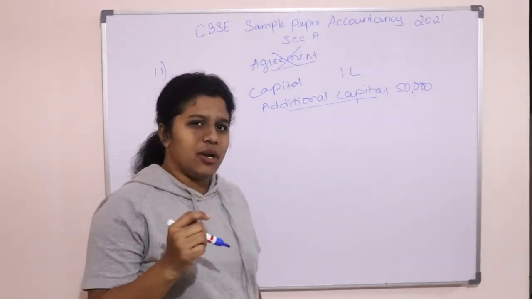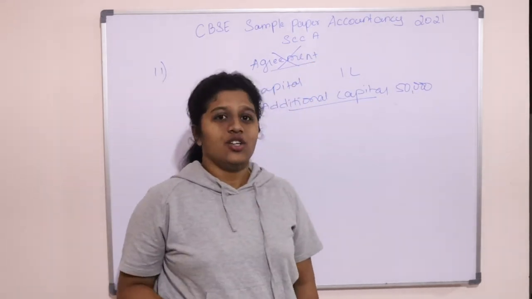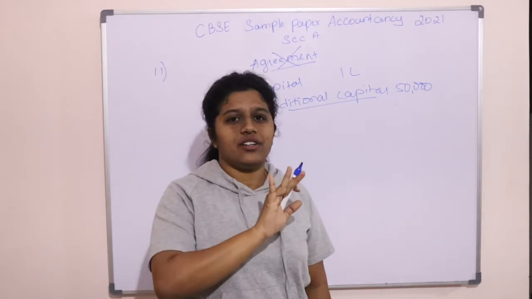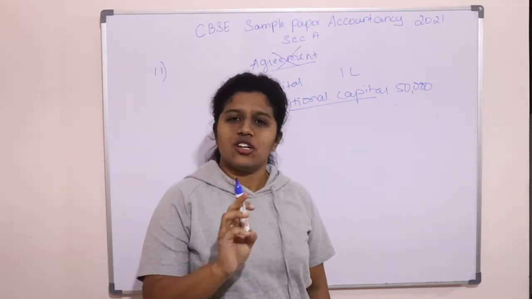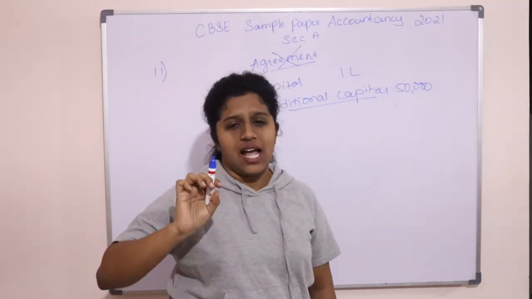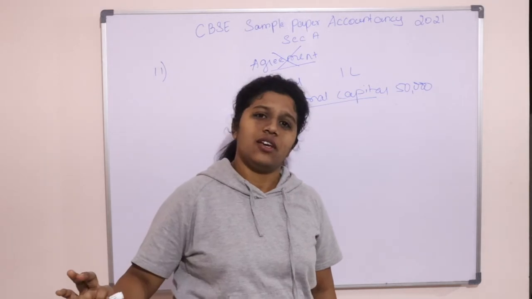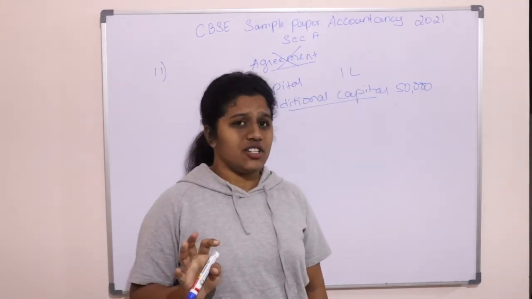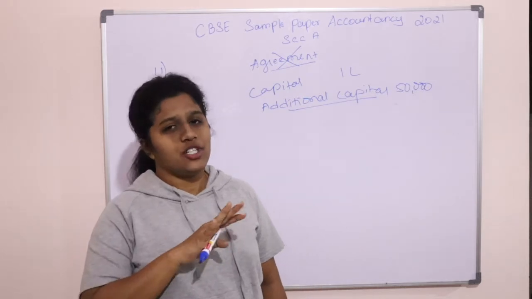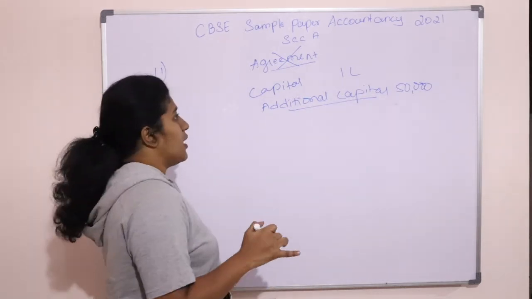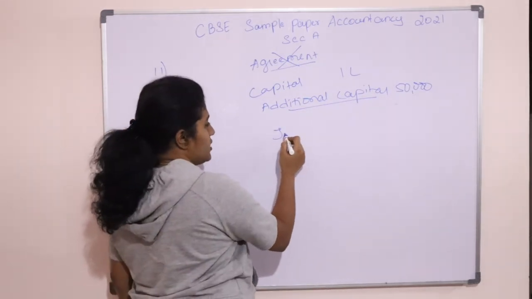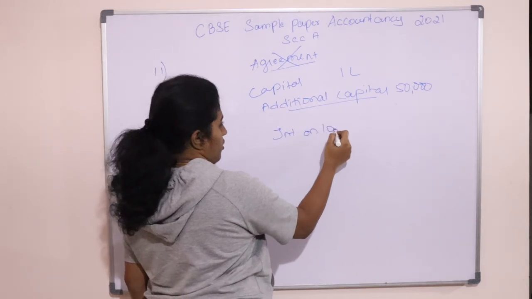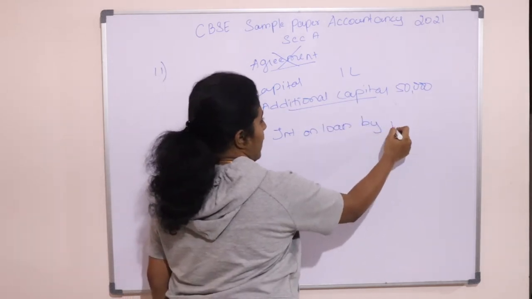If there is no agreement, who is going to give him interest? So if there is no agreement, no interest on anything. No interest on capital, no interest on drawings, salary will not be given, commission will not be given, no interest on anything. Profits and losses, how will they share if there is no agreement? It will be shared equally. Okay? But only interest on loan which is given by a partner.